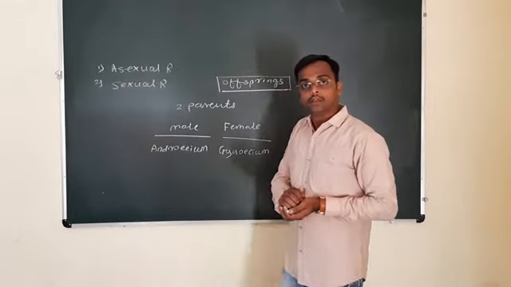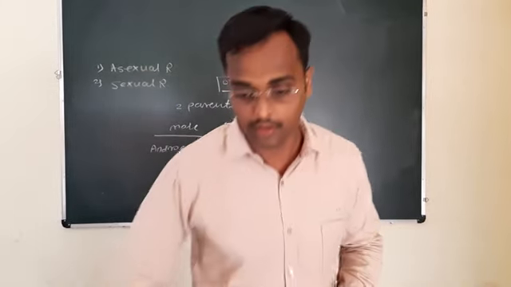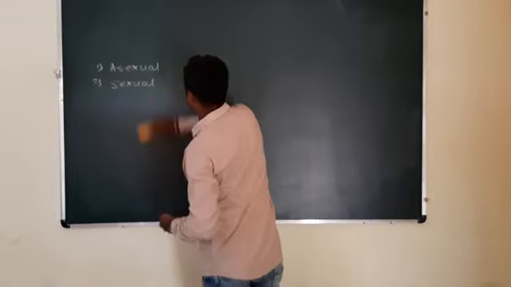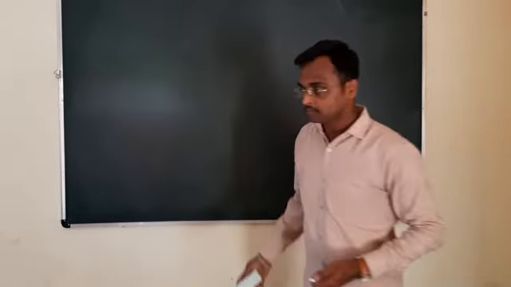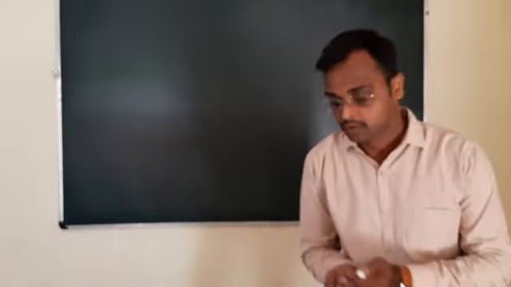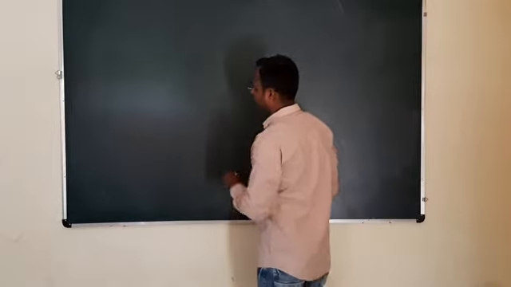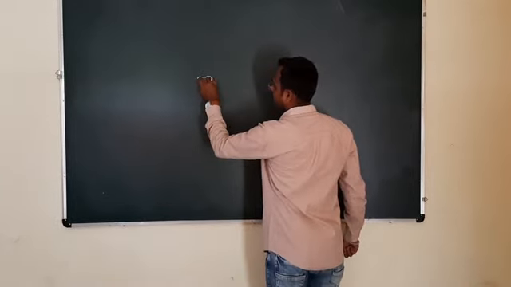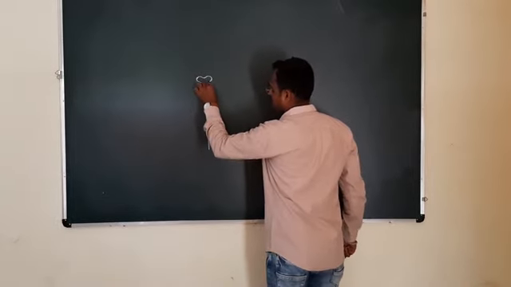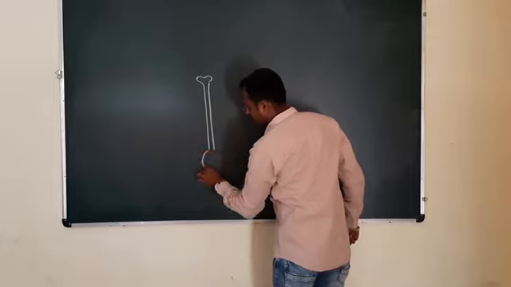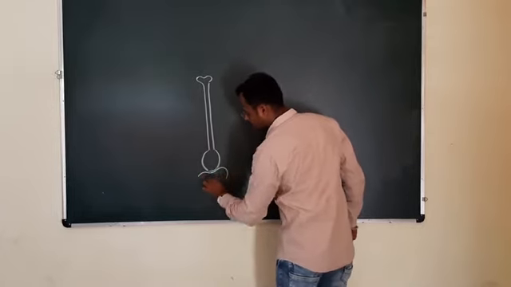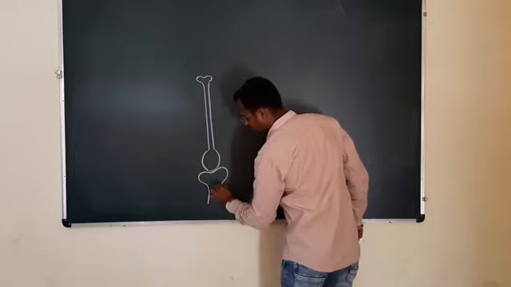Let us study the structure of a bisexual flower. Already the flower structure is studied in 11th standard. Let us study the flower structure again. This is stigma, style and ovary which is placed on this thalamus.